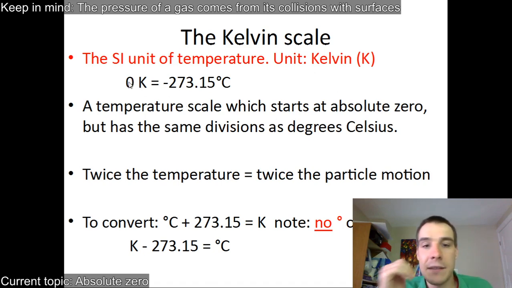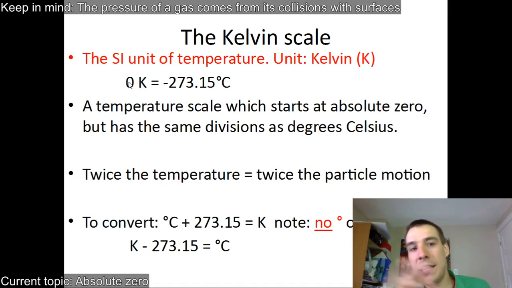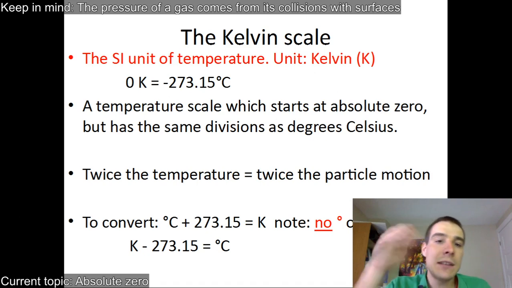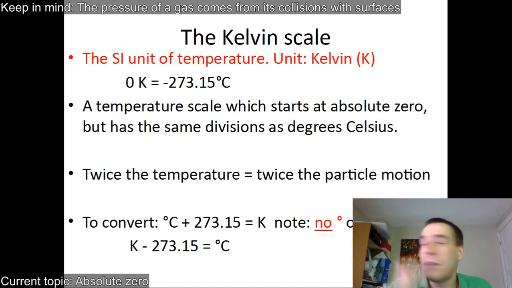So at 0 Kelvin, things have 0 motion. At 1 Kelvin, they have some amount of motion. At 2 Kelvin, they have some amount of motion. And then if you've got double the Kelvin, like 15 Kelvin versus 30 Kelvin, the 30 Kelvin particles are moving twice as fast. They have twice the energy as the 15 Kelvin molecules. And that's how Kelvin works, twice the particle motion.